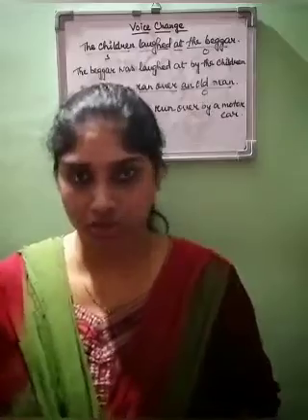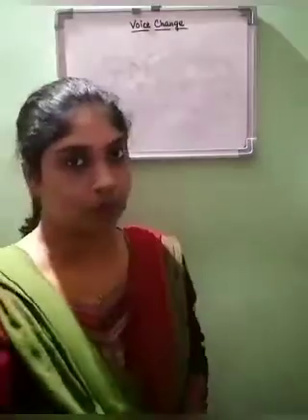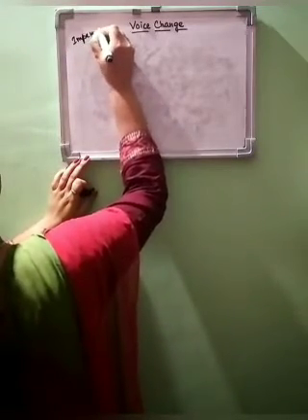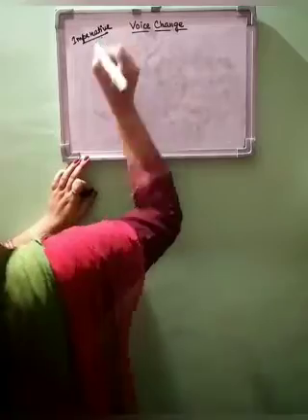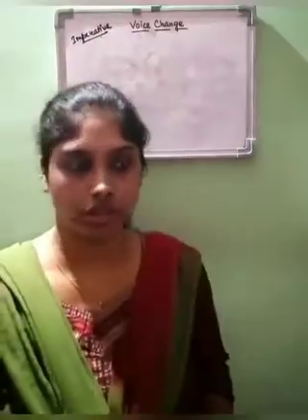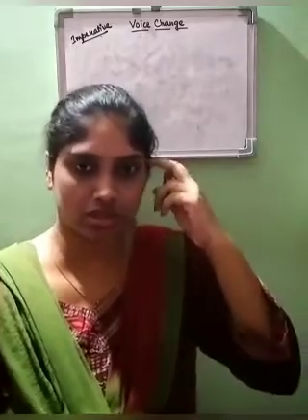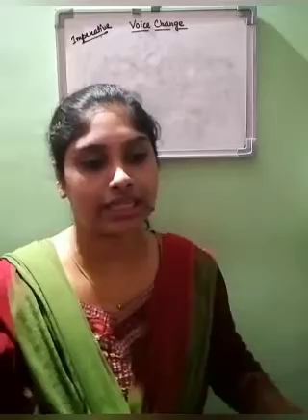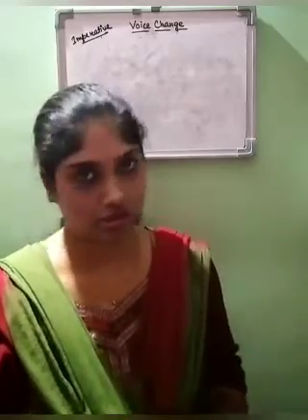So now we'll see imperative sentences. Let me write here: imperative. Imperative sentences you know already: order, request, suggestion. Basically they come in the sort of request, suggestion or order.